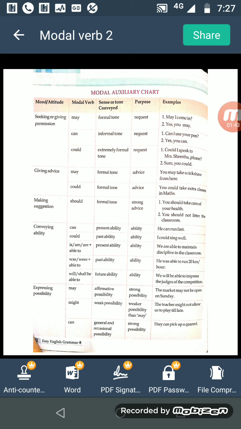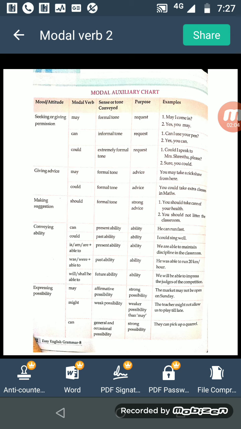Making suggestion. As a formal tone, we use but strong advice. Which type of advice? Strong advice. You should take care of your health.